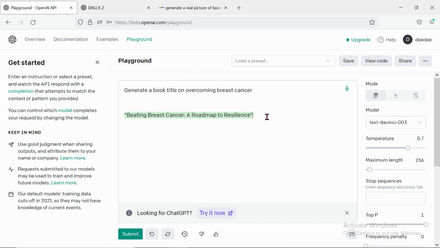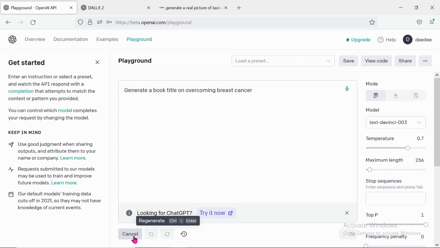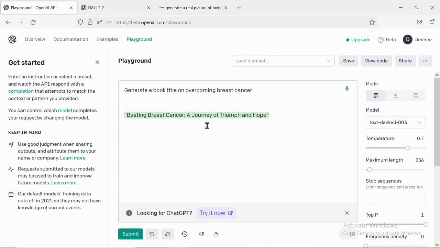That's why I'm saying you just need to try both of them out and decide on which one you can follow. Again, if you don't like this, you can just click on this regenerate, which is the second or third icon after the submit, and this will give you another title. Beating Breast Cancer. As you can see, you can see how it's regenerating it. So now we've gotten our title.